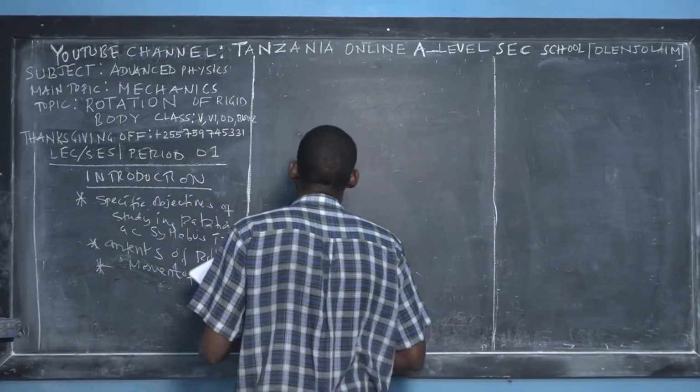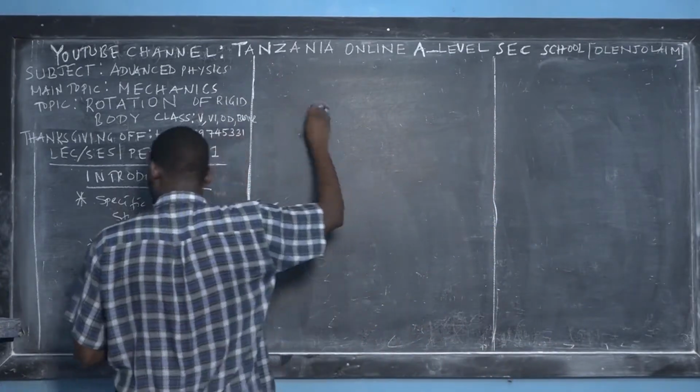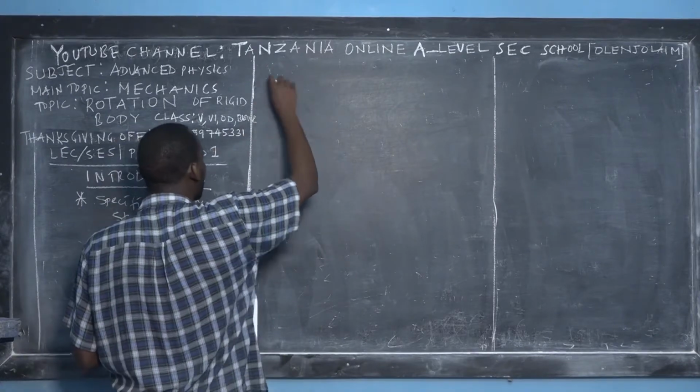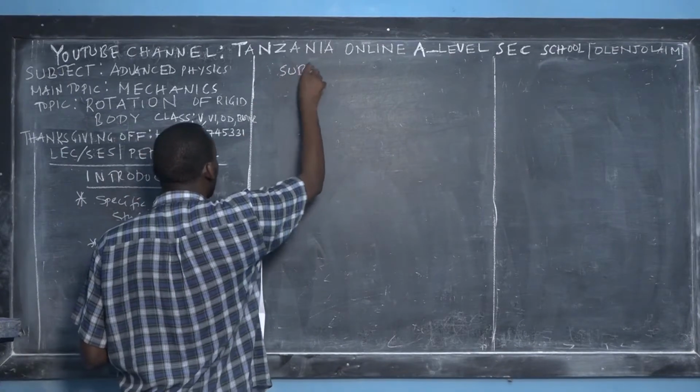Now, let us go to business. One of the things you have to cover is the subtopics.